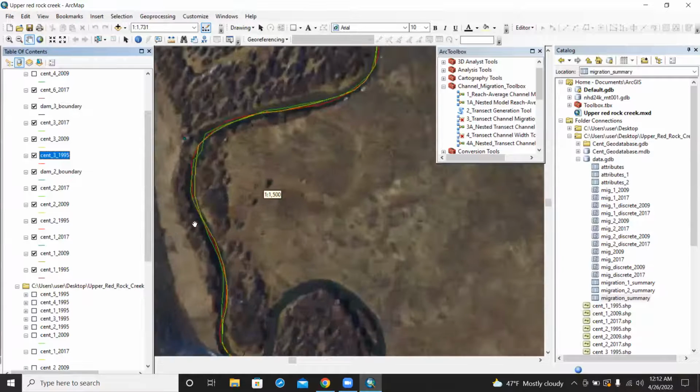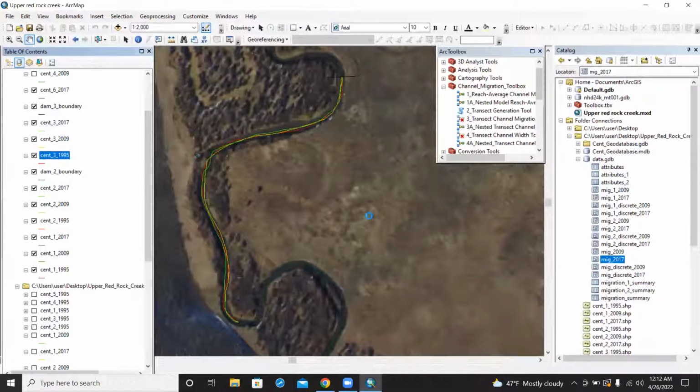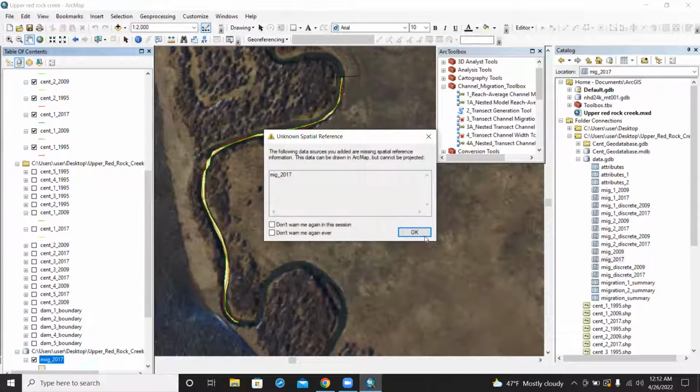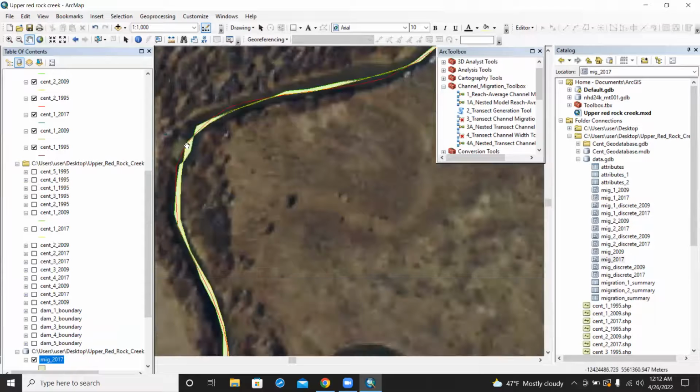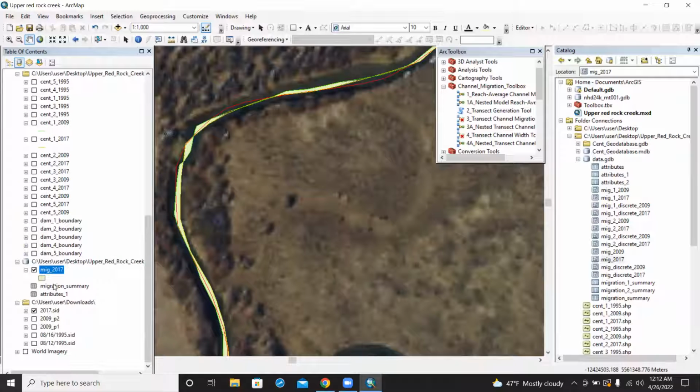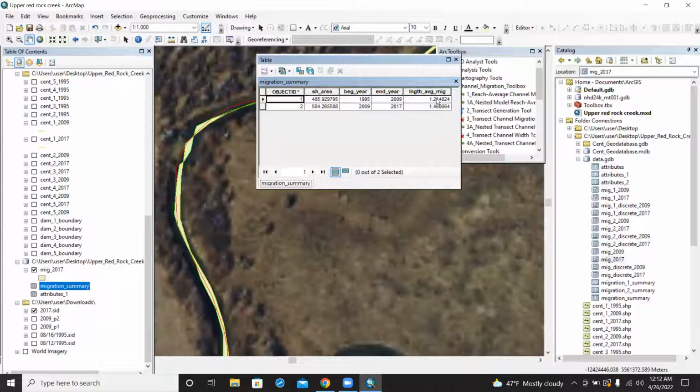Not really sure why that's on. Oh, so if we just pull in this 17, let's see that it shows the difference between 2017 and 2009. Very cool. And we can also look at our summary, open, and see that there's our data.